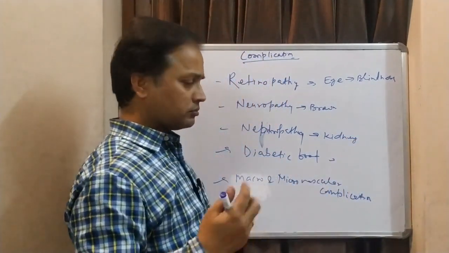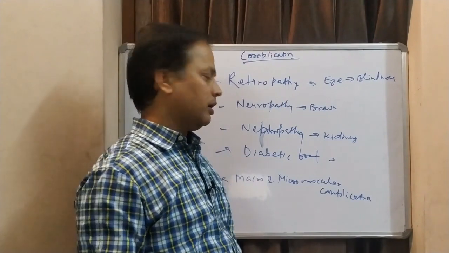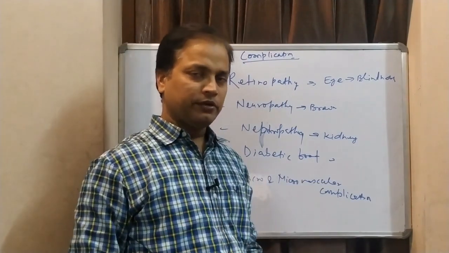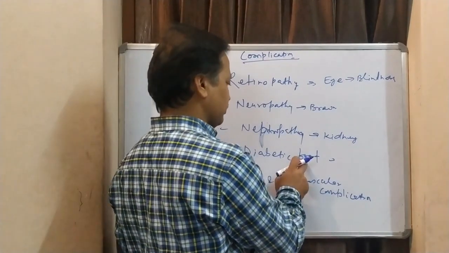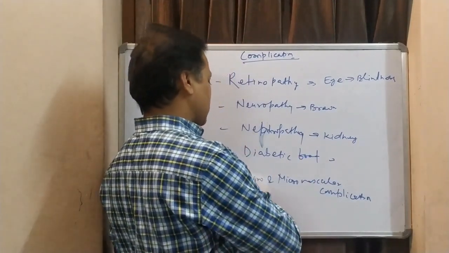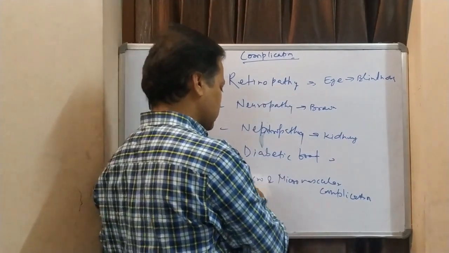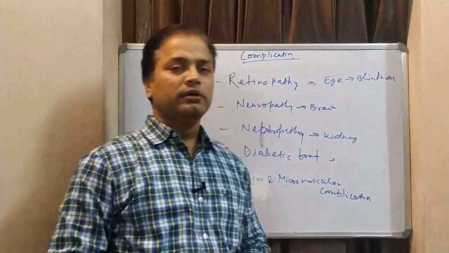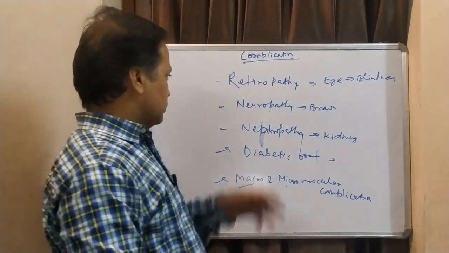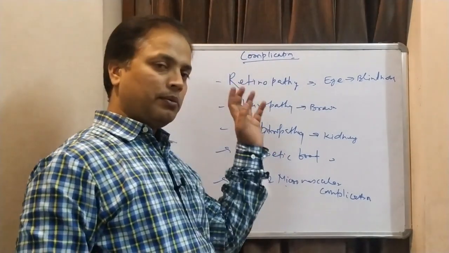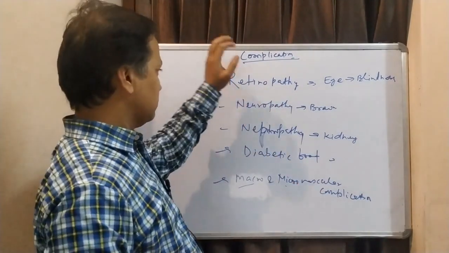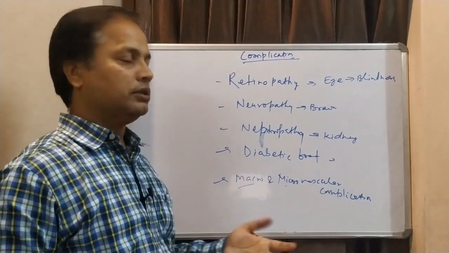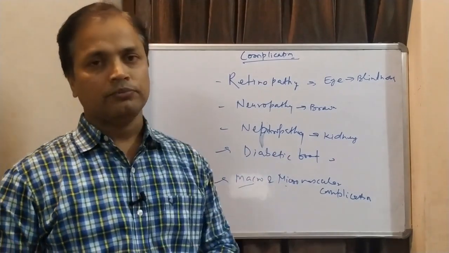In diabetic foot, the lower extremities, lower peripheral tissue will be damaged and have wounds. And not only this, the tissues where micro and macrovascular capillaries are present will be affected. So we'll see complications in two ways: one through pathophysiology, second biochemically how it occurs. That will be in the next lectures.